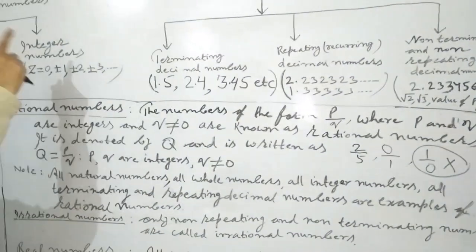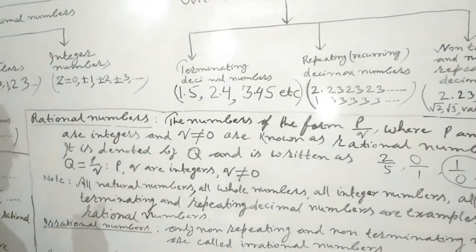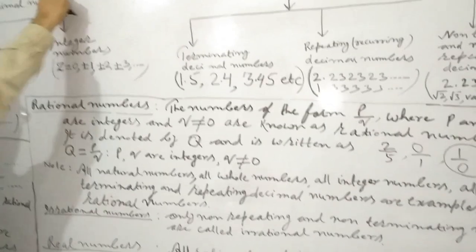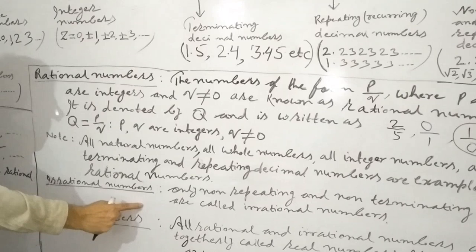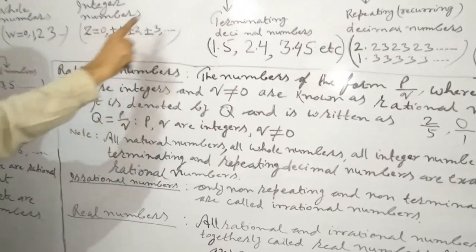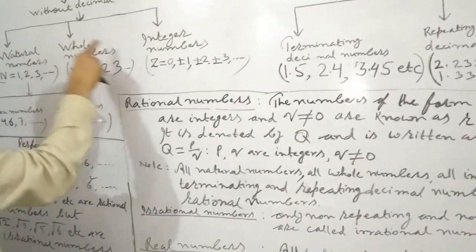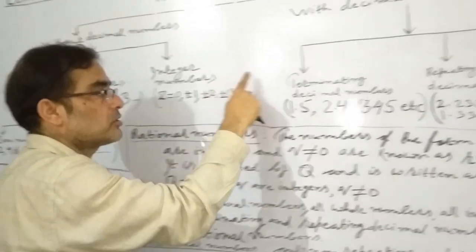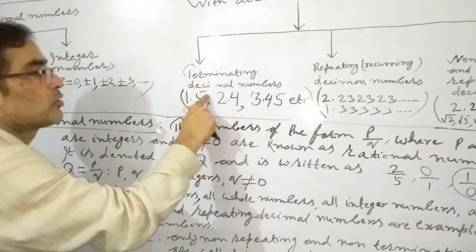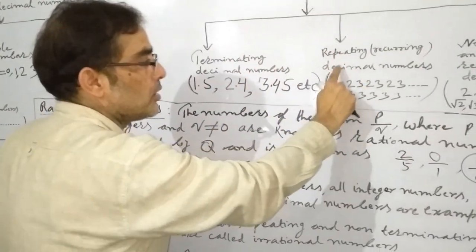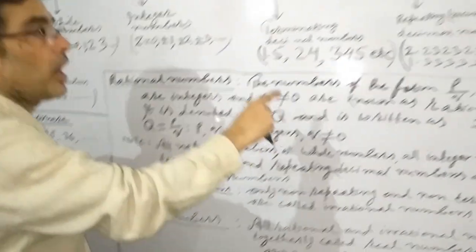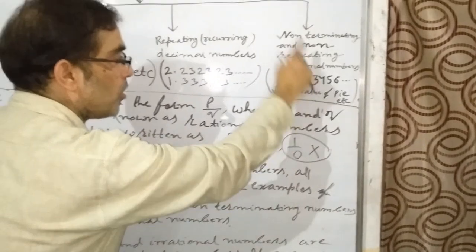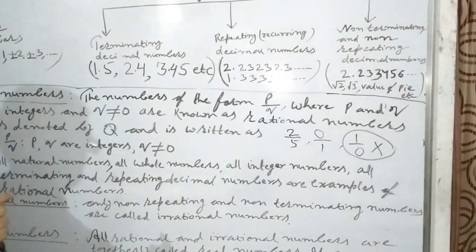There are two kinds of real numbers: rational numbers and irrational numbers. These five things, meaning natural numbers, whole numbers, integer numbers, terminating decimal numbers, and repeating decimal numbers, come in rational numbers, and non-terminating and non-repeating decimal numbers come in irrational numbers.